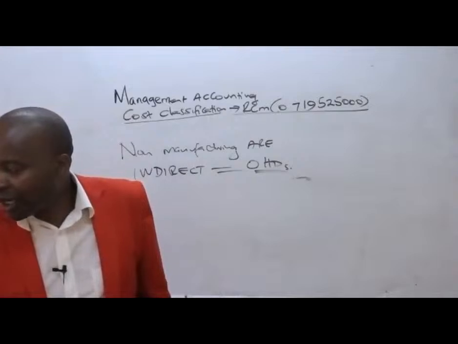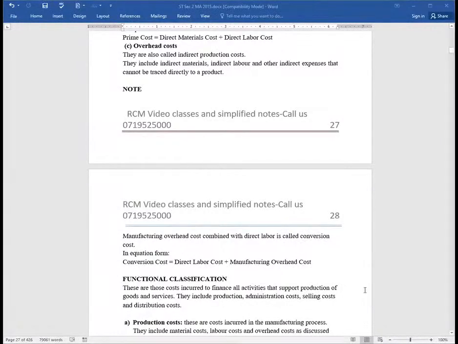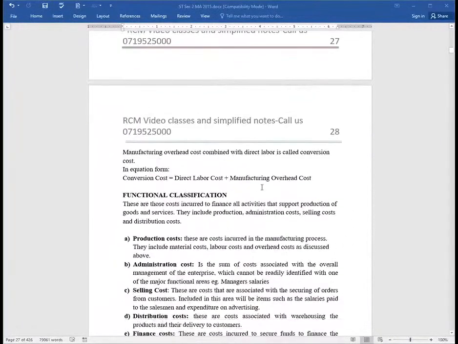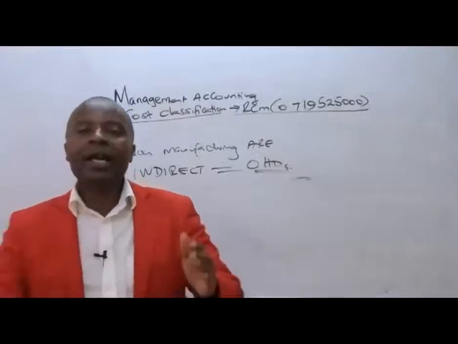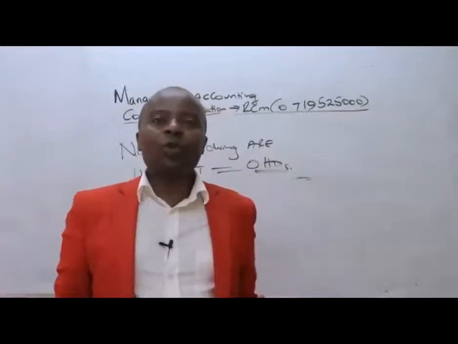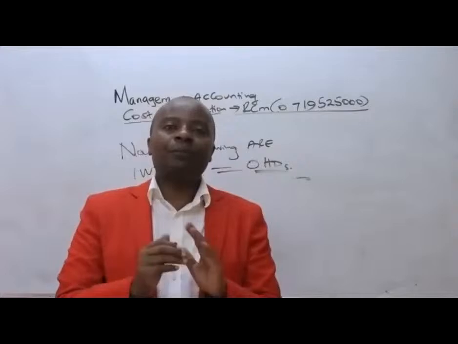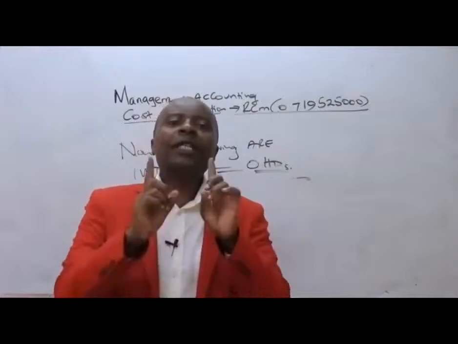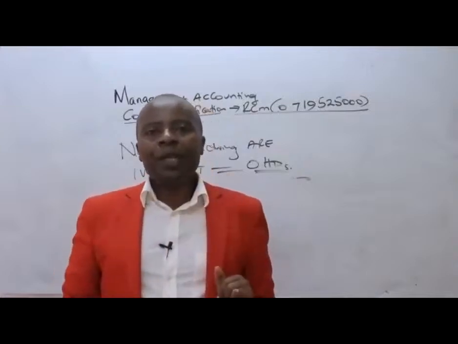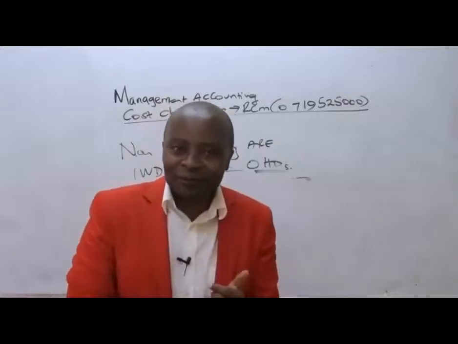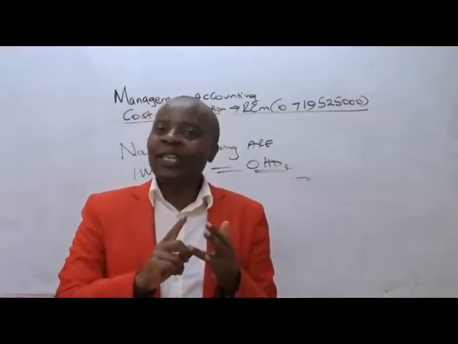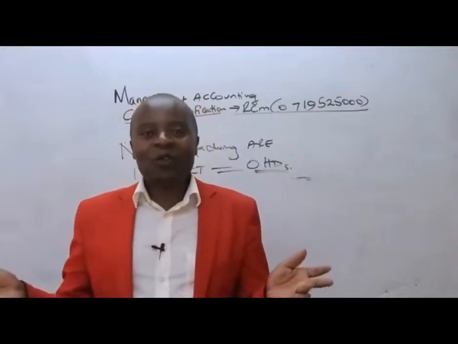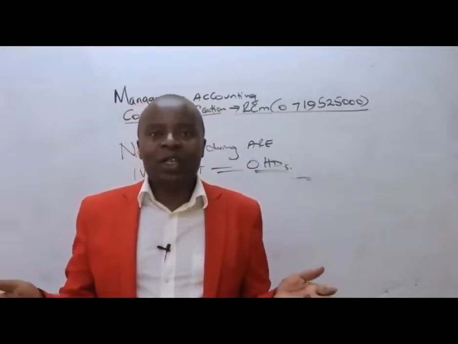Great. Now from there, ladies and gentlemen, we go to another classification, which is the functional classification. Under functional classification, we shall be classifying our costs in accordance to the various activities or functions that a company does. The major function, of course, will be production. We shall be having another function in the name of research and development. It's an activity which serious firms will always engage in.